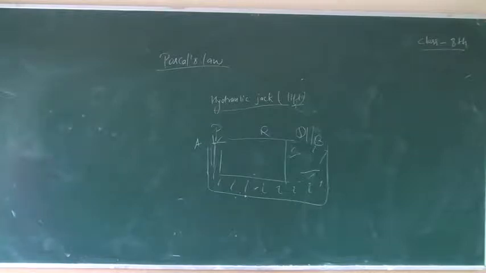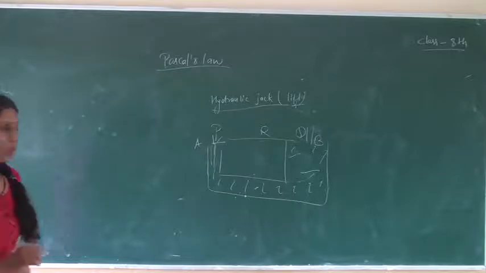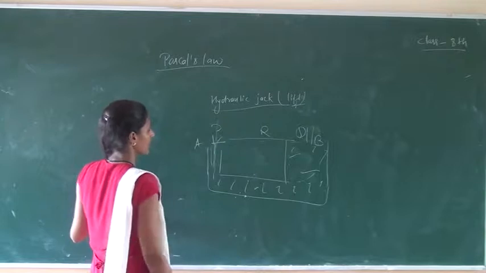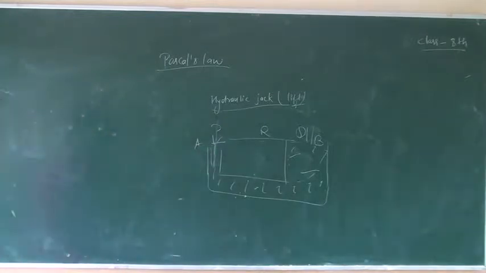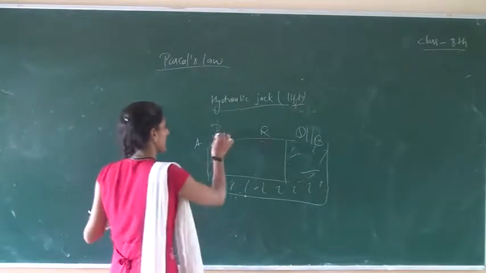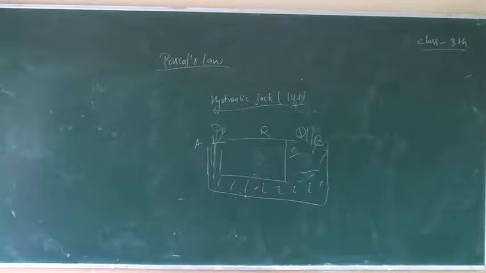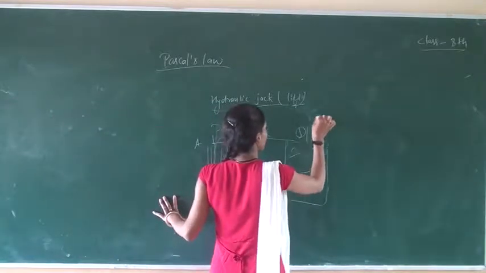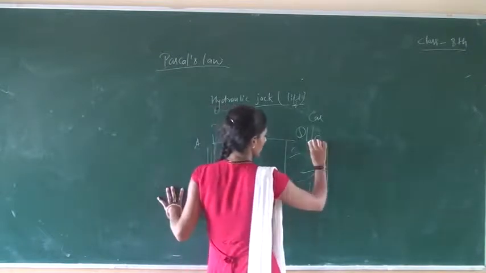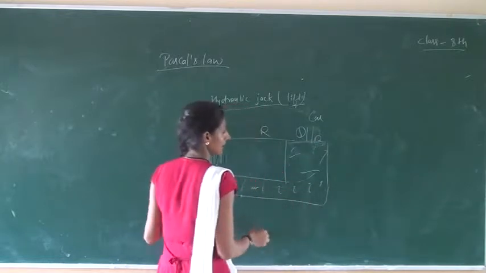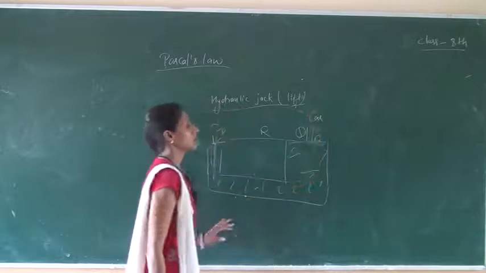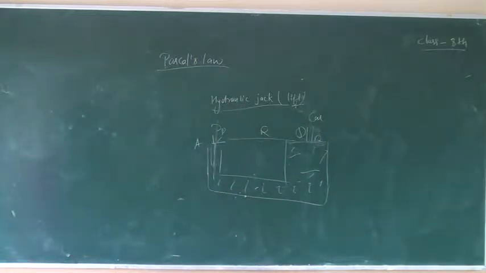Now the working: when the lever is pressed down by applying effort, the valve opens because of the increase in pressure in cylinder P, and the liquid runs from cylinder P to cylinder Q. As a result, piston B rises up and raises the car placed on the platform in the upward direction.